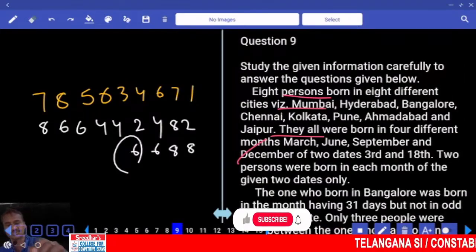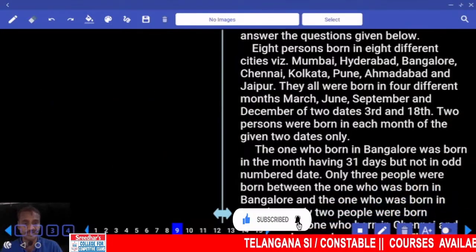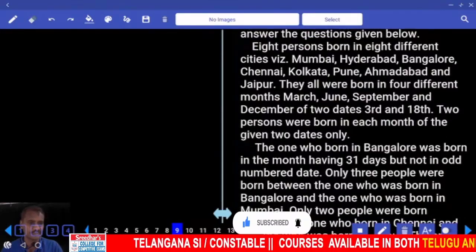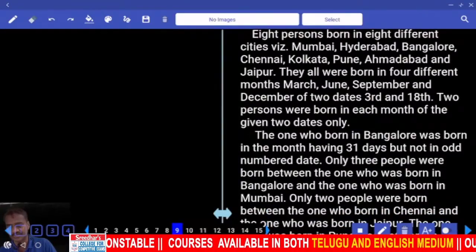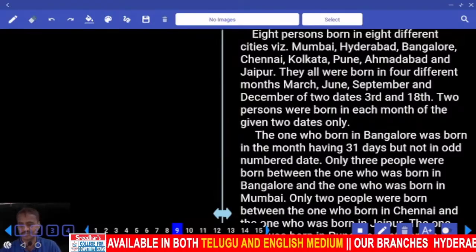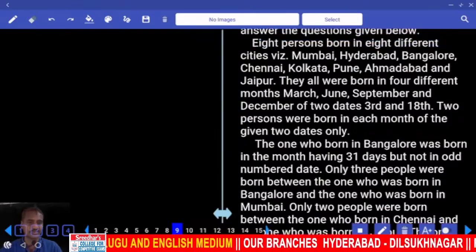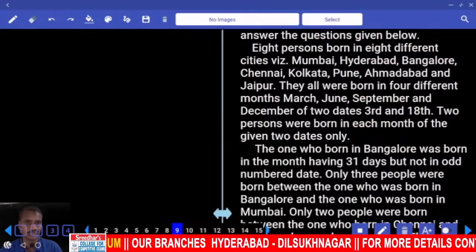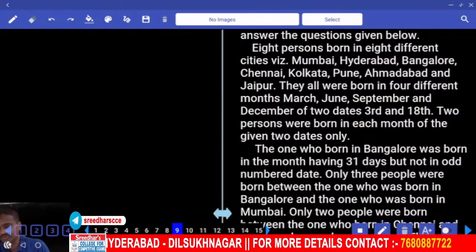Then next one, question number 9 onwards. Now, in this 9th one, there are some 8 persons. Born in 8 different cities, on different months. They were born in 4 different months and on 2 different dates. Now, 4 different months, 2 different dates, 8 persons, and a parameter is also clearly given. What is that parameter here? You need to find out who was born in which city. A person is there, and the place of the person is given as a city. Clear? Hence only one parameter.